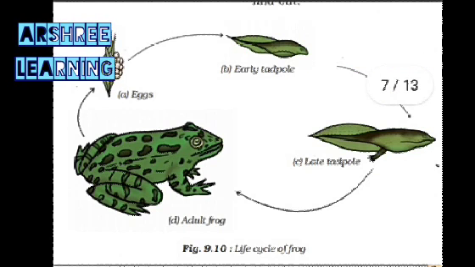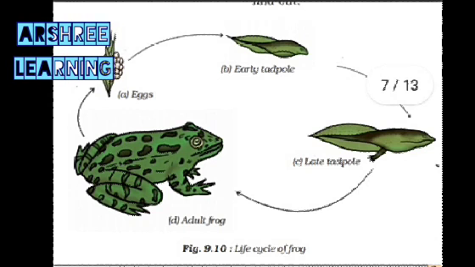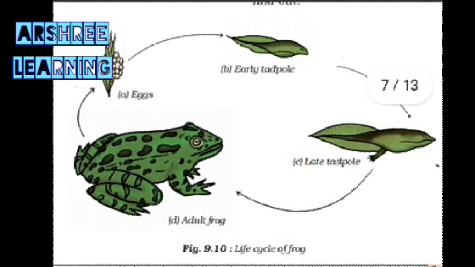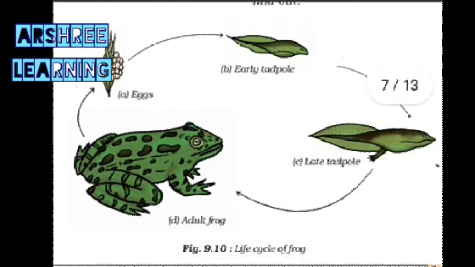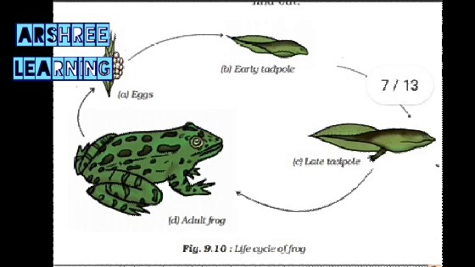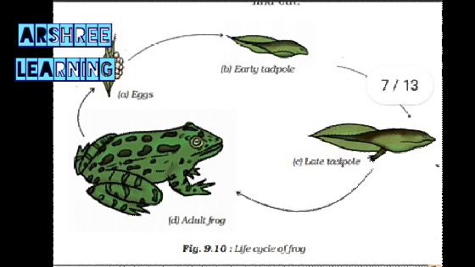When they grow, they stick to some surface, some plant surface in the water. The egg changes into a tadpole. Now you can see a tadpole looks like an insect. From the tadpole, it forms an adult tadpole.